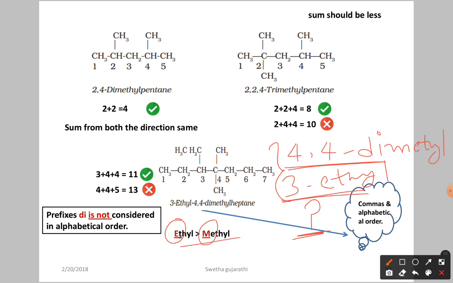So you are going to write first 3-ethyl-4,4-dimethylpentane. Here you may get a doubt. Here we have the "di". Di means D will first come in alphabetical order. So here we have an important note, that is, the prefix di is not considered in alphabetical order. We should not consider di, tri, tetra like that in the alphabetical order. So we are not going to consider this D. Just we are going to consider the M in methyl and the E in ethyl while writing the nomenclature.